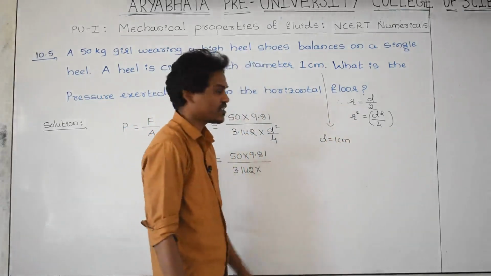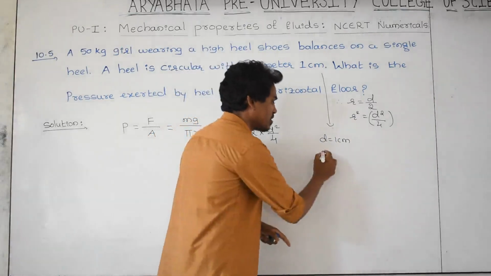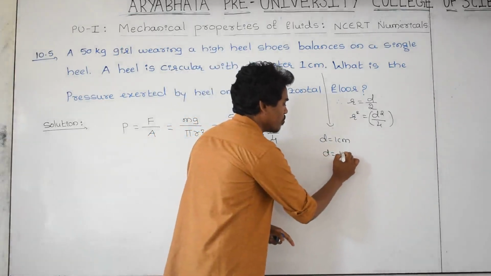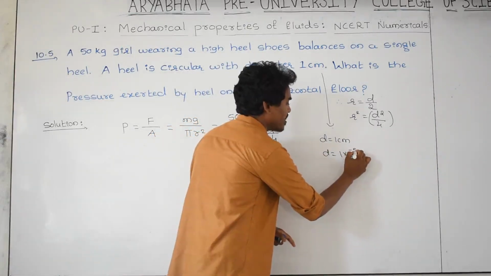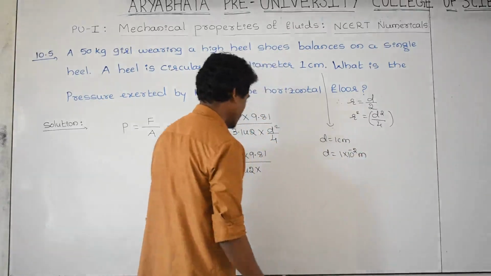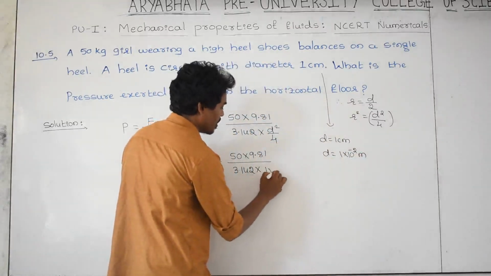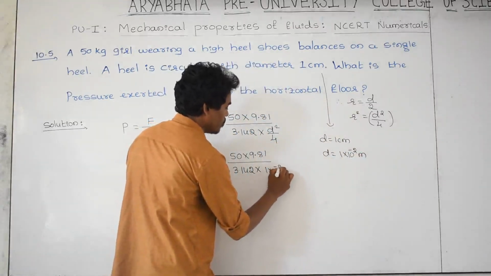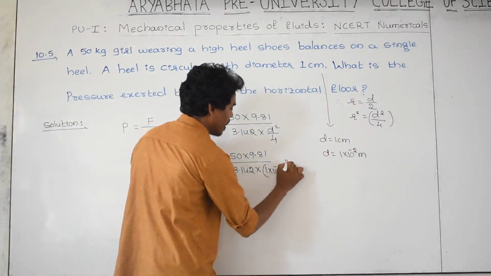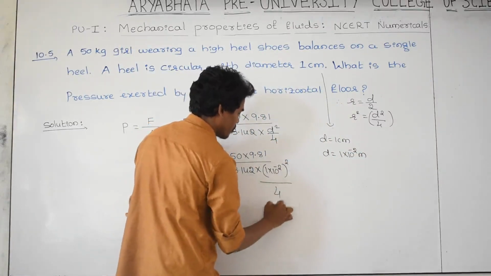Since 1 centimeter is not the SI unit, take it in meters: d is equal to 1 into 10 to the power of minus 2 meter. Substitute here 1 into 10 to the power of minus 2, whole squared, and this is whole divided by 4.